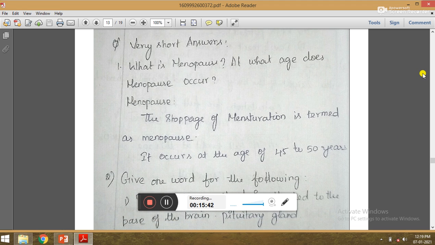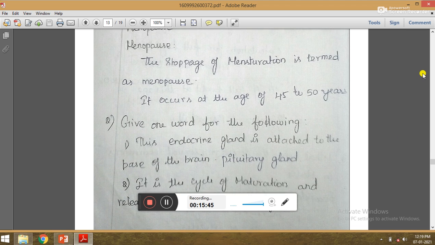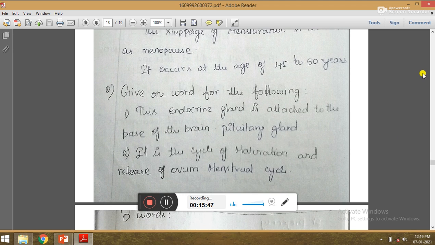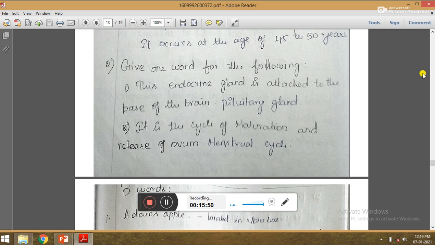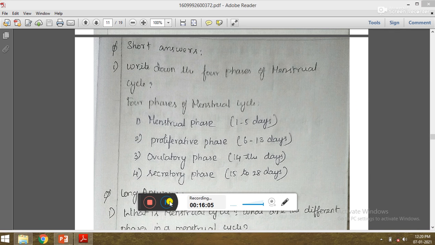Then give one word for the following. This endocrine gland is attached to the base of the brain. So the answer is pituitary gland. Then it is the cycle of maturation and release of ovum, menstrual cycle. So the answer is menstrual cycle. Then one short answer is here. Write down the 4 phases of menstrual cycle. 4 phases are menstrual phase in 1 to 5 days, proliferative phase in 6 to 13 days, and ovulatory phase in 14 days, and secretory phase in 15 to 28 days.